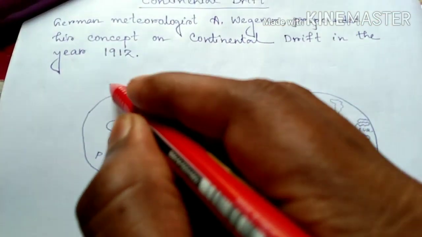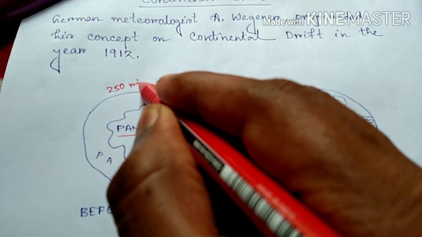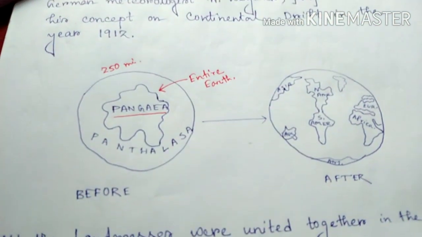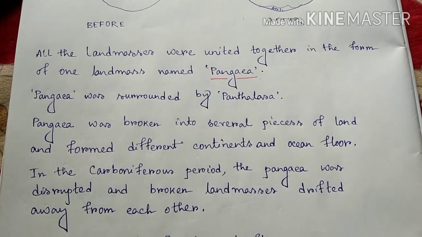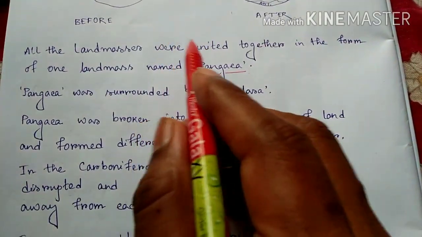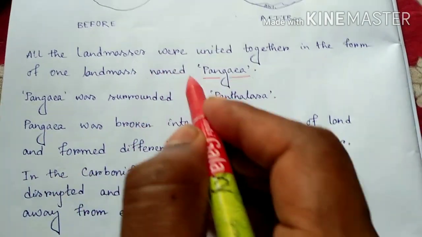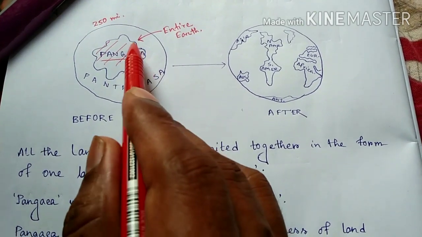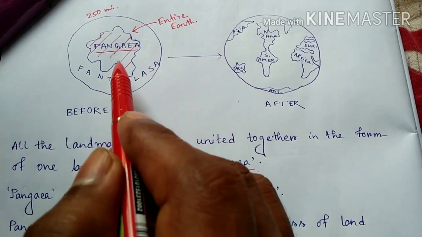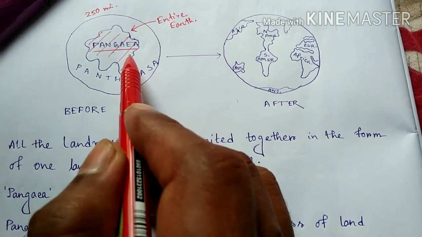Actually such a thought was about 250 million years ago. About 250 million years ago, all the landmasses were united together in the form of one landmass named Pangaea. So you see, there was only one landmass present, which was also called a supercontinent, named Pangaea.